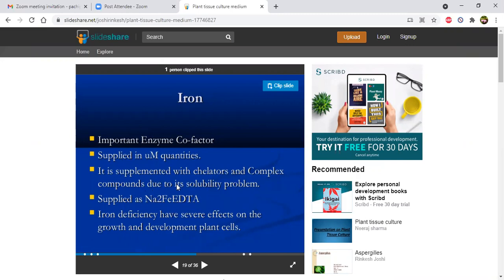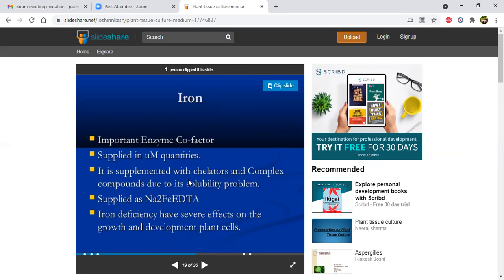Okay, so this is the role of iron. Iron deficiency has some effect on the growth and development of plant cells. If there is no development in the plant cells, there is no callus formation. If there is no callus formation, there is no development of shoots, roots, etc. So the tissue culture practical may fail.